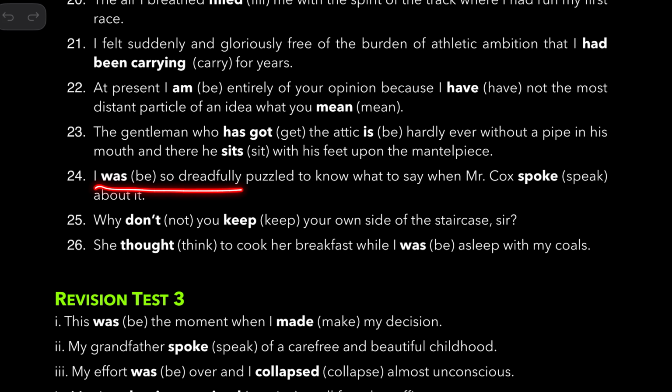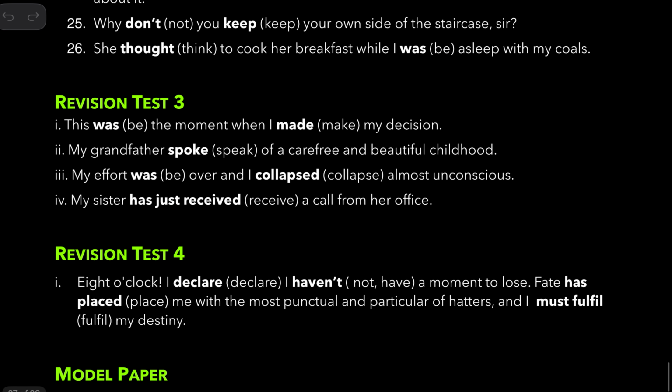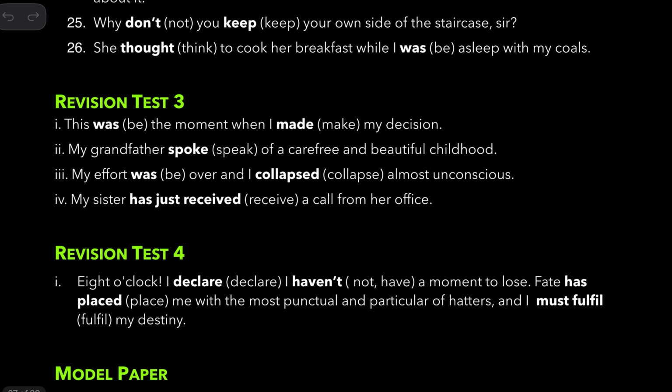I was so dreadfully puzzled to know what to say when Mr. Cox spoke about it. Why don't you keep your own side of the staircase, sir? She thought to cook her breakfast while I was asleep with my coals. So, thought is the answer. So there are some more exercises in the revision test and also the model paper.